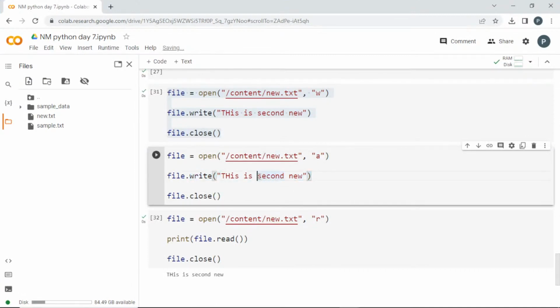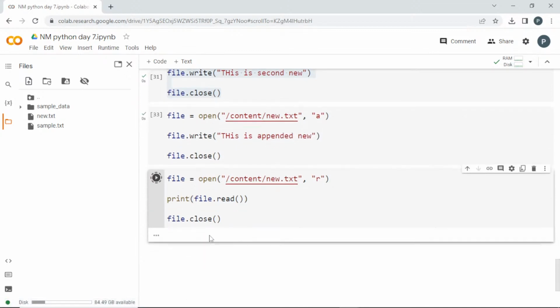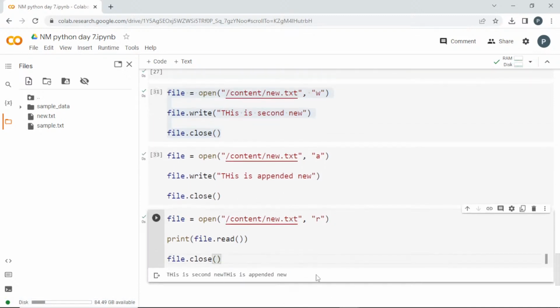"This is appended new." If I run this and read the content once again, see here, already something is present there and this thing got added. Clear? If I use W, it is going to clear the entire thing and write a new one.